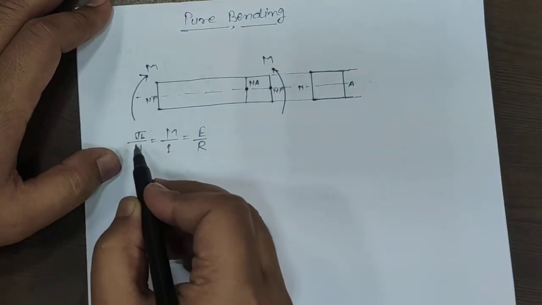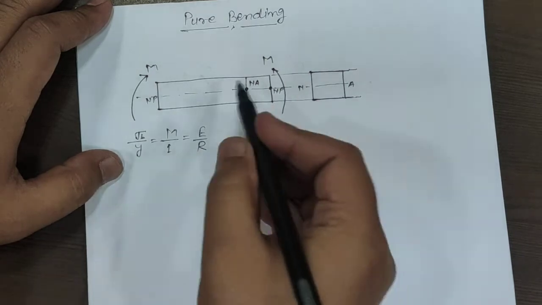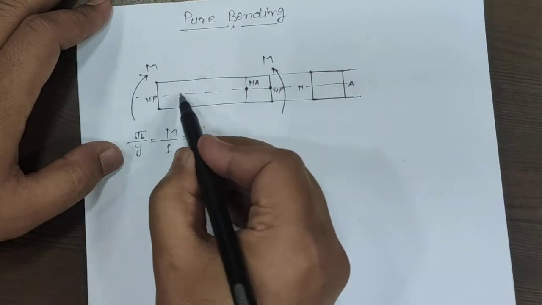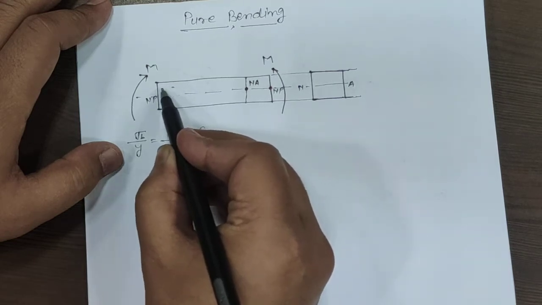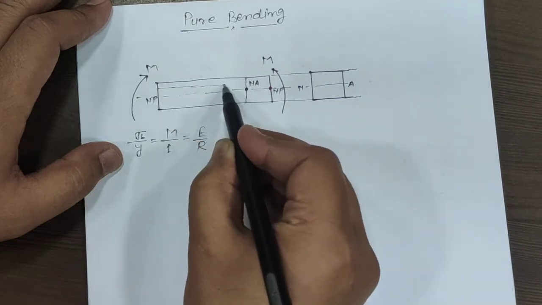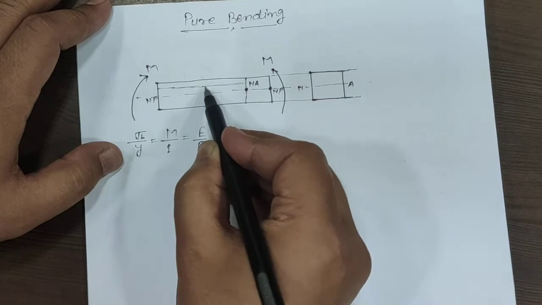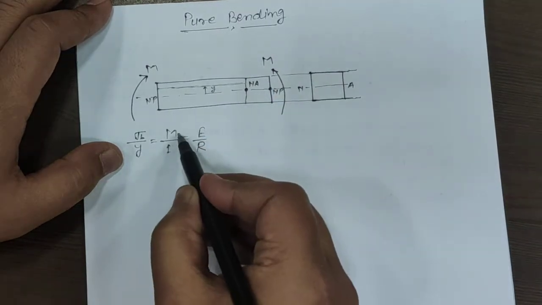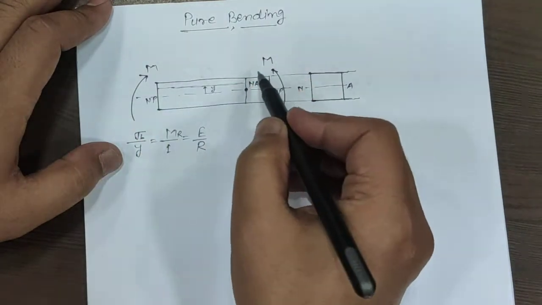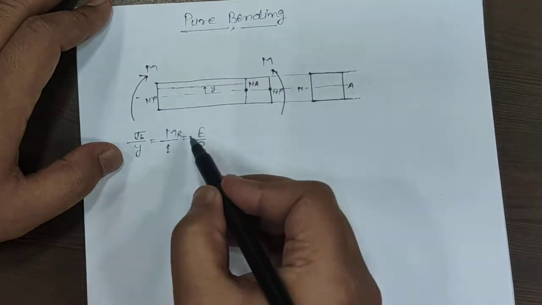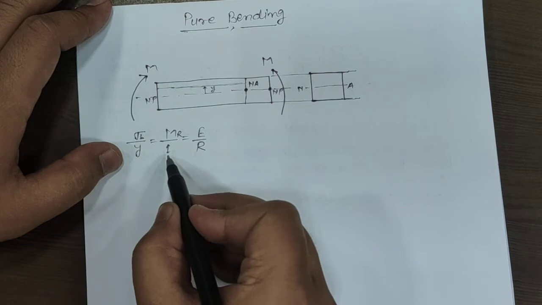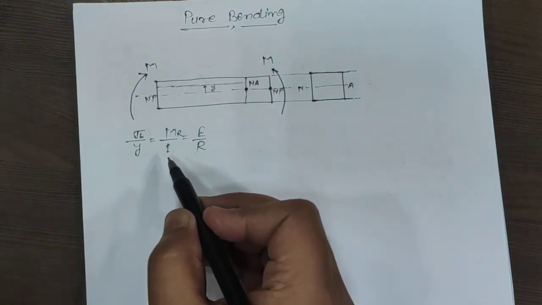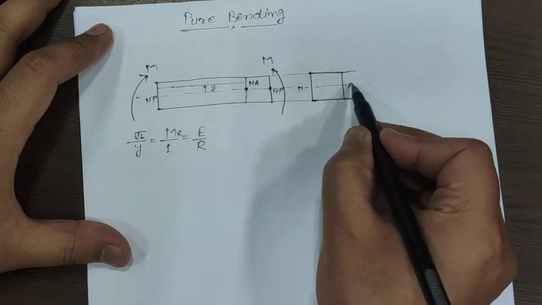For any location, that location will be given by y. Let's say we have to calculate the bending stress at this location. So the location will be y. M is the resisting bending moment, which is equal to the applied bending moment, divided by I, where I is the moment of inertia about the neutral axis.